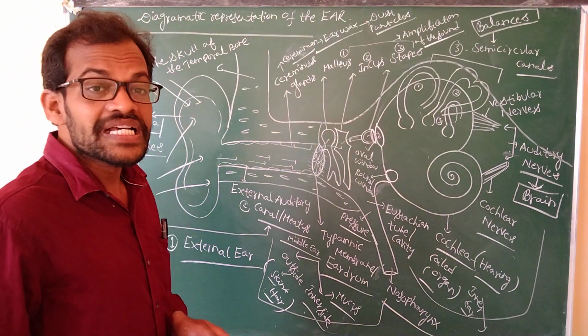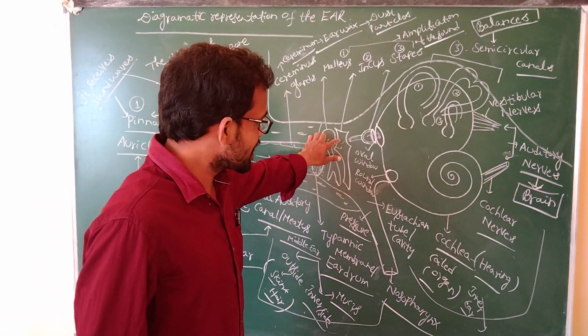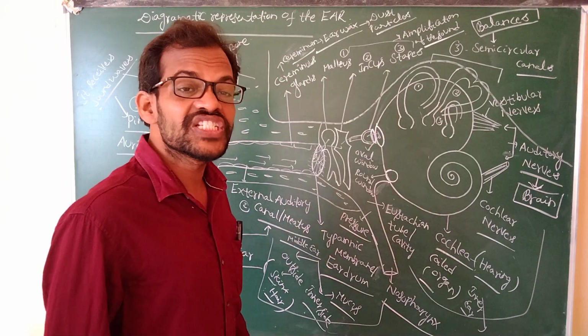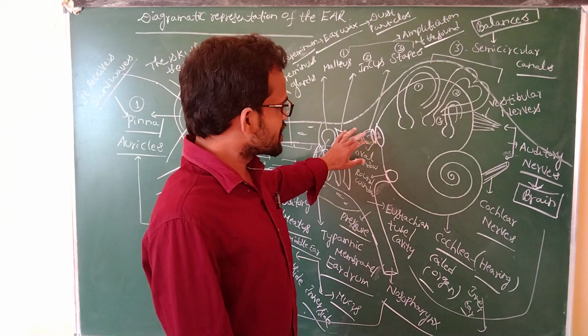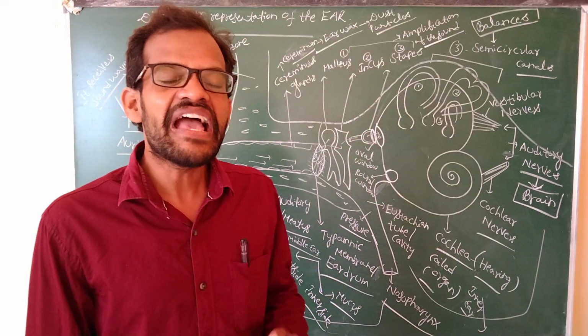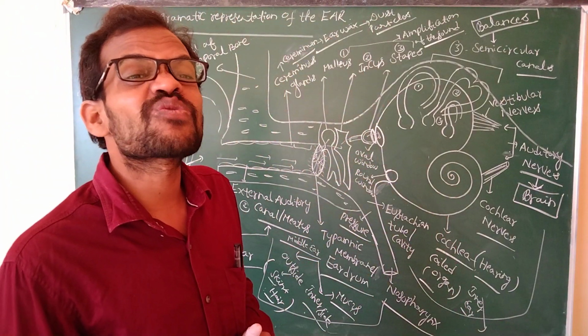Coming to the second part, the middle ear. The middle ear means the tympanic membrane, malleus, incus, stapes, and the eustachian tube. This middle ear again opens into the inner ear with the help of the oval window and the round window. The oval window is also known as the fenestra ovalis, and the round window as the fenestra rotunda.